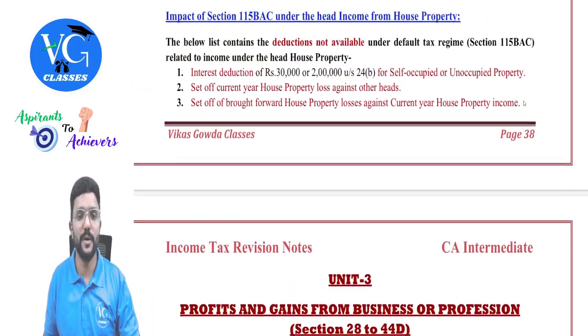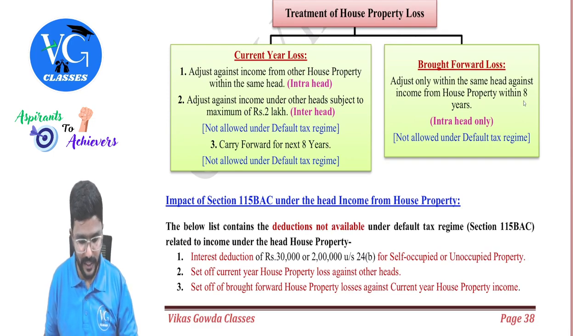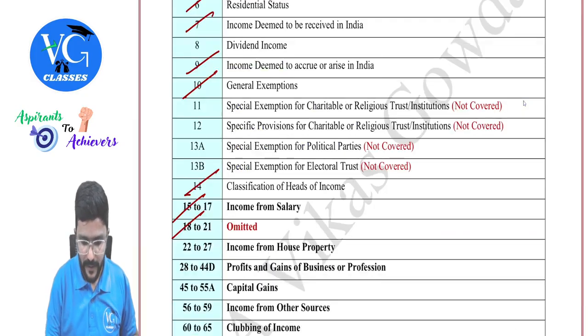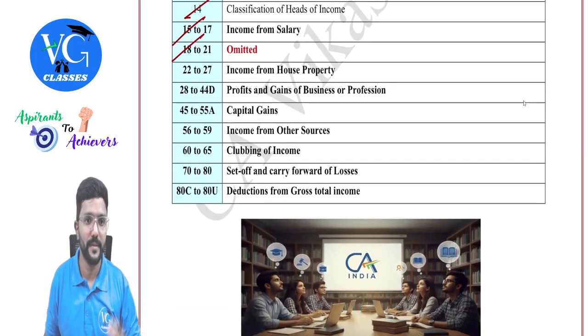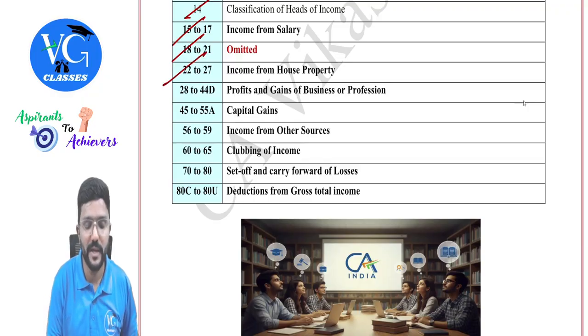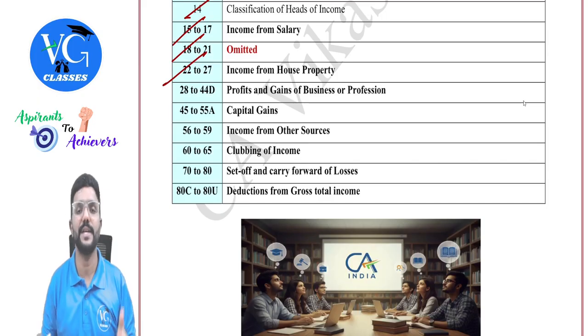So this is all about income from house property, guys. So we'll just mark the sections on the first page. Come to the first page where I have given the list of sections, guys. Yes, sir. Yes. So in this chapter, we have covered sections 22 to 27, and each and every section is a part of your syllabus, guys. So we are done.